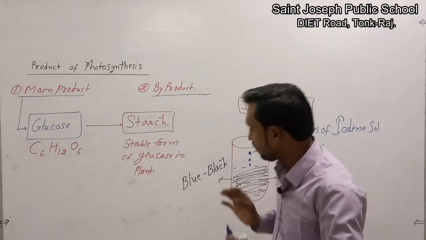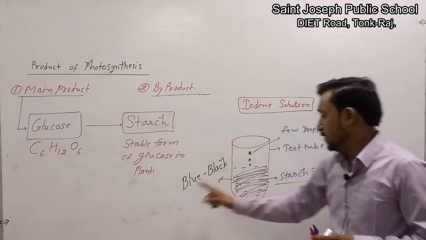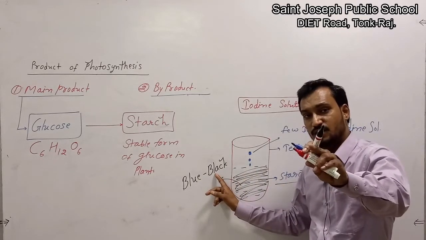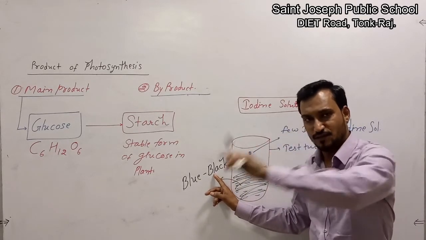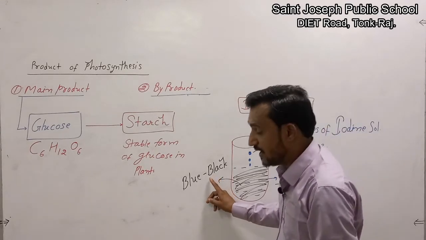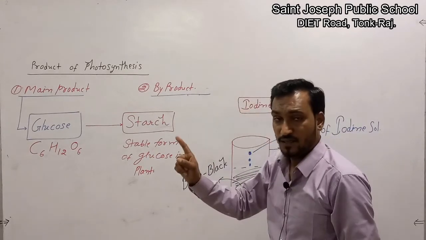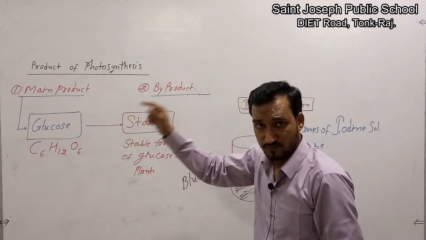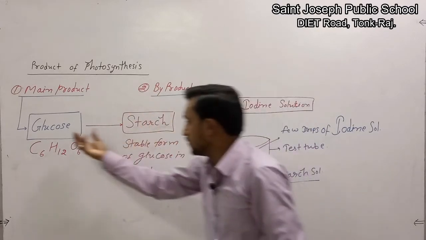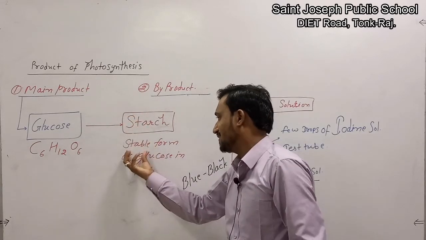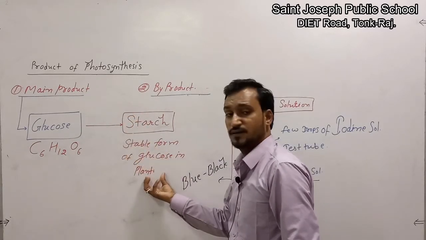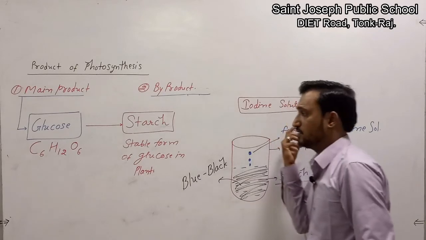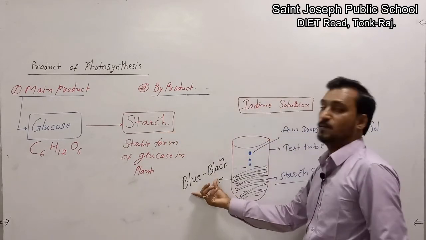We will observe a blue-black color on the surface of the leaf. Why? Because photosynthesis proceeded. Due to that, glucose was formed. Glucose was converted into starch. Starch is a stable form of glucose in plants. That's why iodine solution in the presence of starch gives a blue-black color.